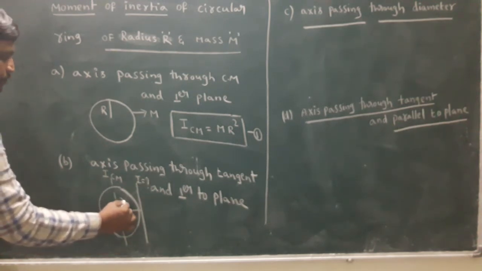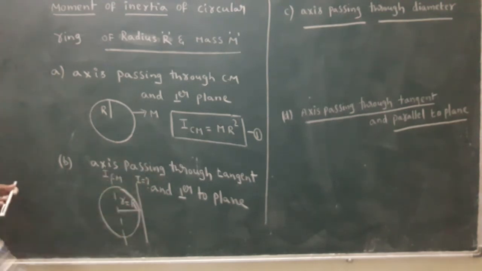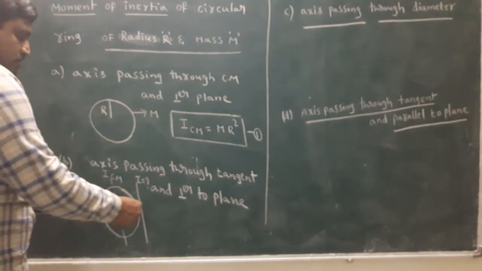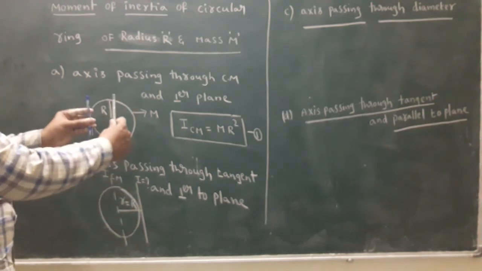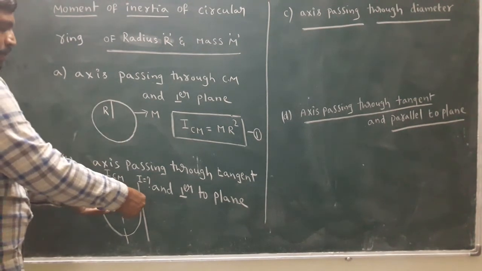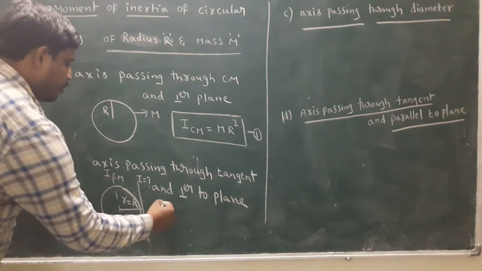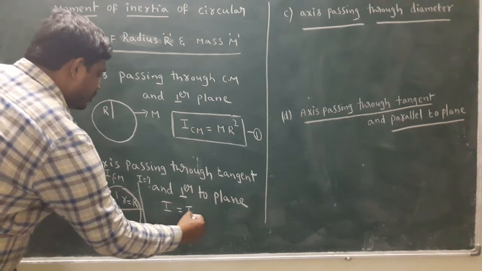The perpendicular distance between the two axes, according to the diagram, is R. These two axes are both parallel, so we apply the parallel axis theorem.